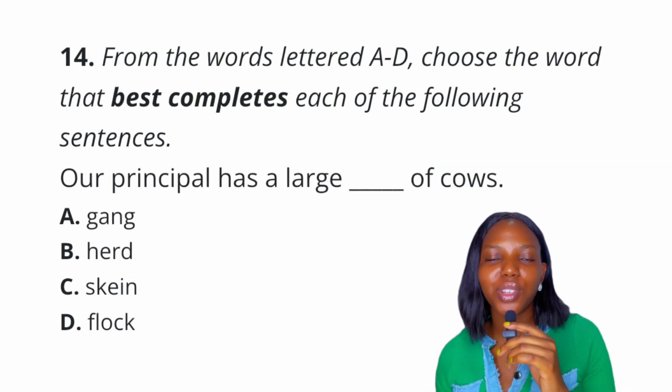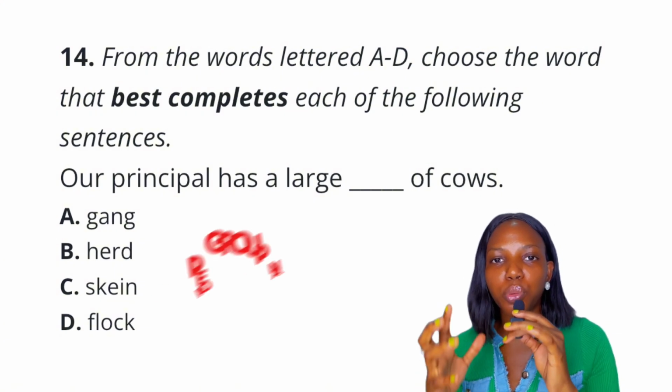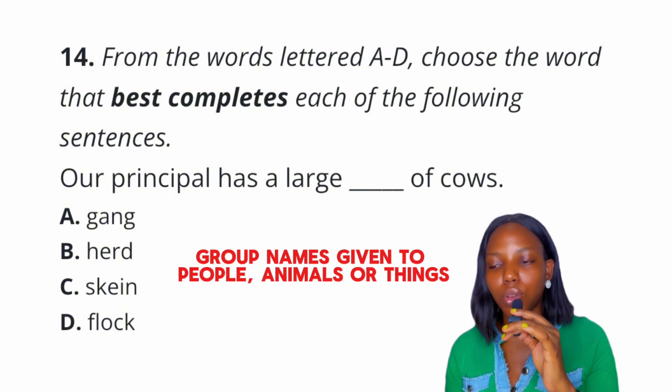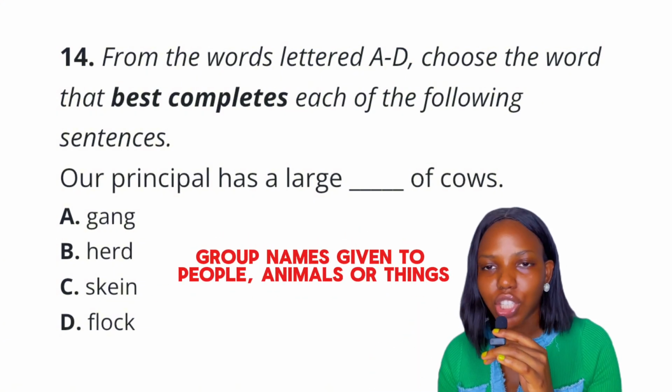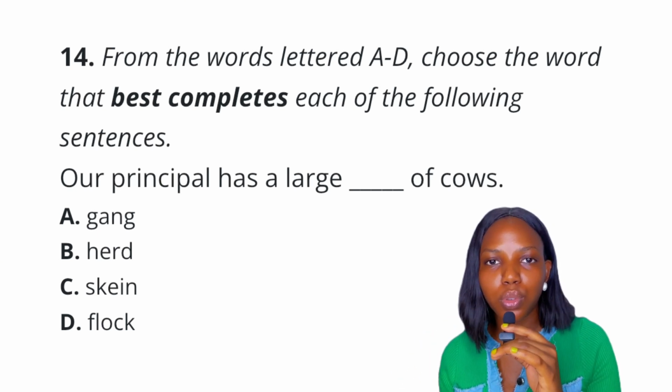Question 14. So this question is under collective nouns. Okay, so when we think of collective nouns, we think of group names given to people or things. Okay, so our principal has a large dash of cows. Option A says gang. Now we say gang of people, so that's not the answer.